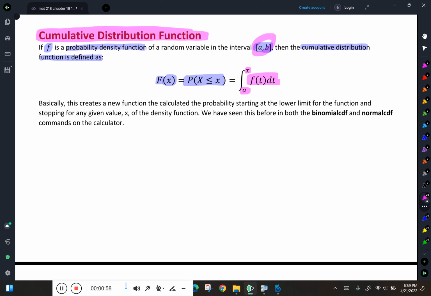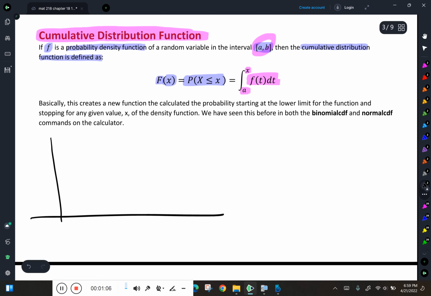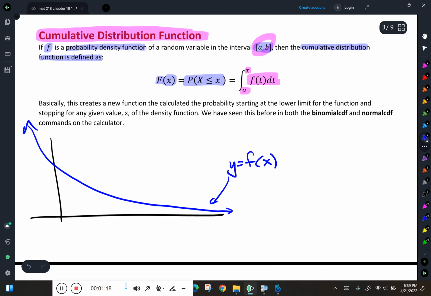Now, I know that looks kind of confusing, but here's what's happening. We have some probability density function, and I'm just going to assume that here it is. That's my probability density function, y equals f of x.